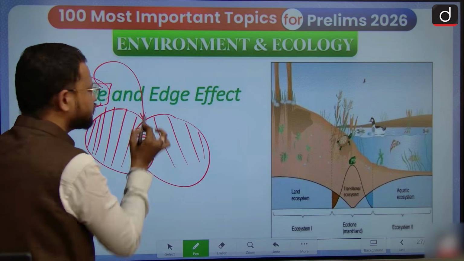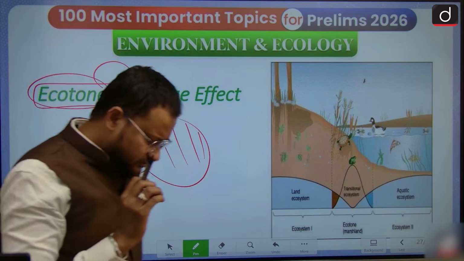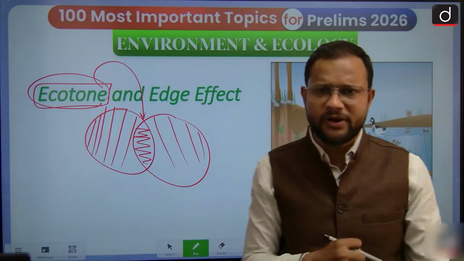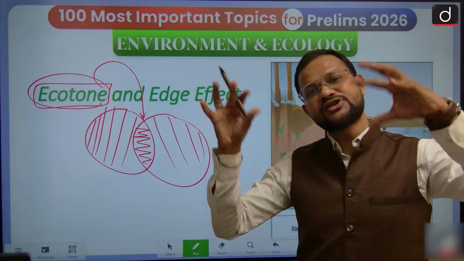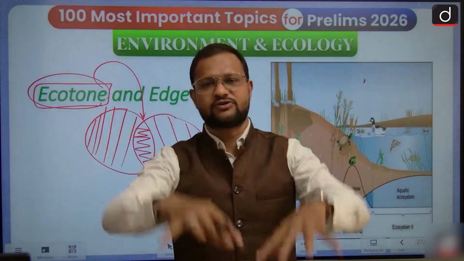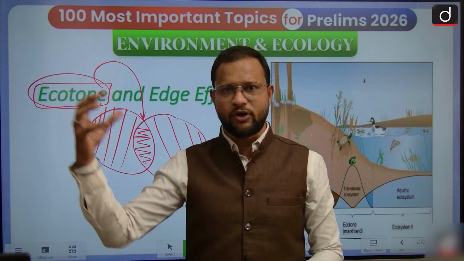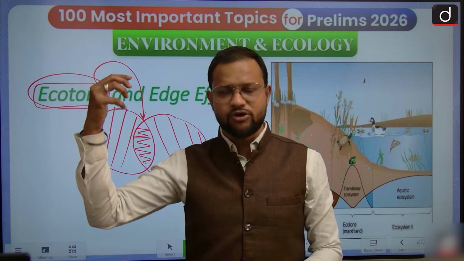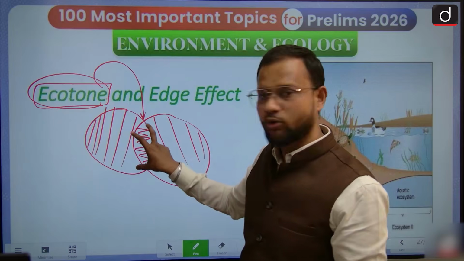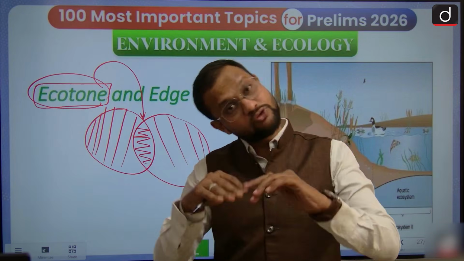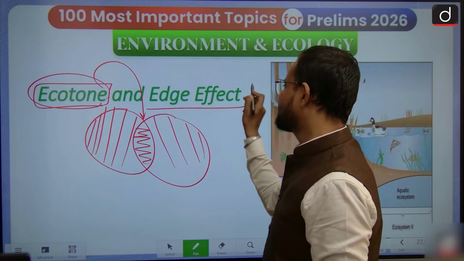But this ecotone is not very simple, because it has overlapping properties, overlapping nature. Some unique conditions taken from both the ecosystems are developed, like soil condition, water condition, atmospheric condition. Then you will find the physiological conditions are uniquely developed in this region, and that gives rise to a very unique condition known as edge effect.